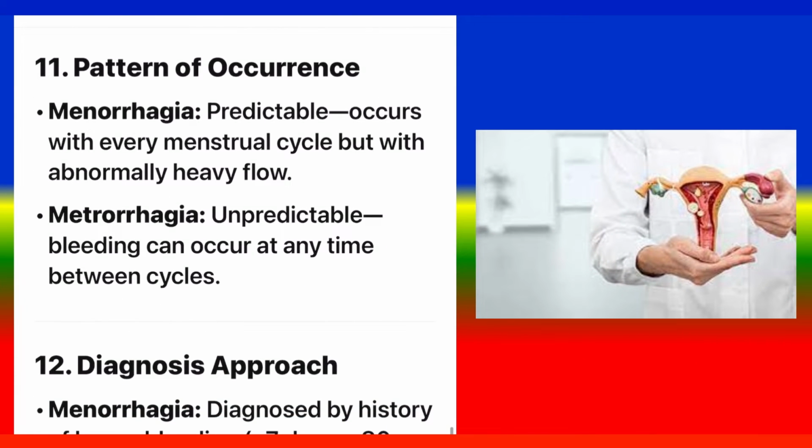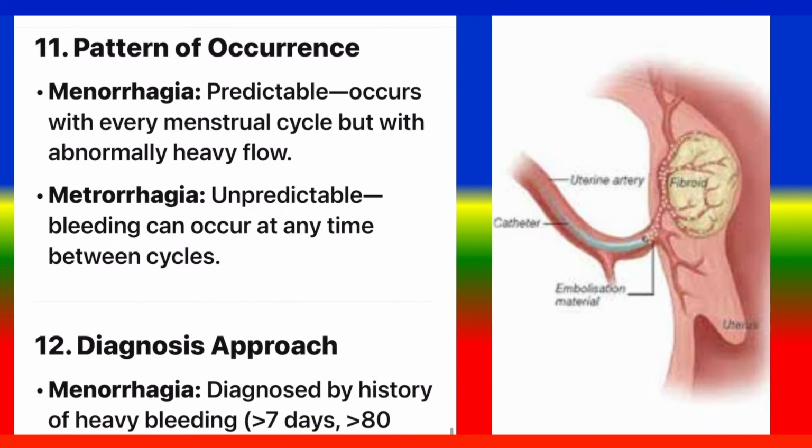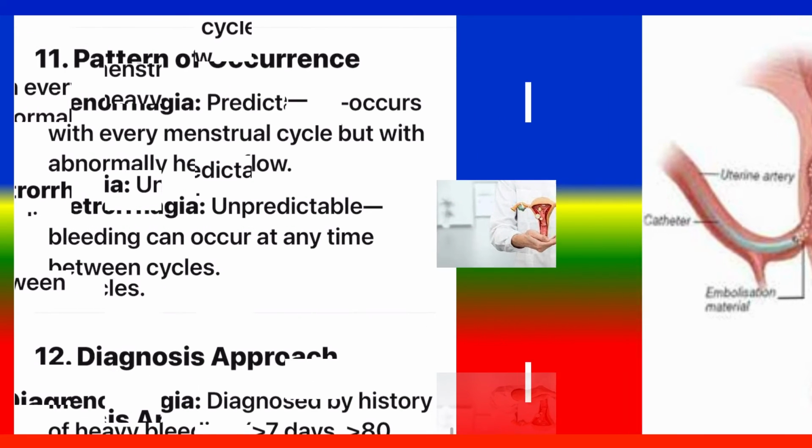11. Pattern of occurrence. Menorrhagia: predictable, occurs with every menstrual cycle, but with abnormally heavy flow. Metrorrhagia: unpredictable, bleeding can occur at any time between cycles.